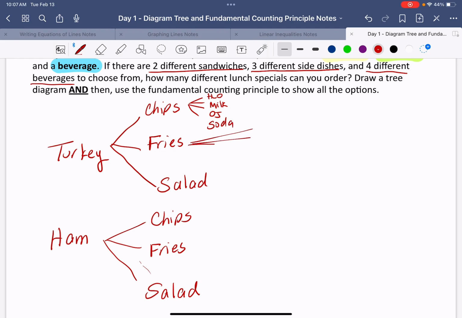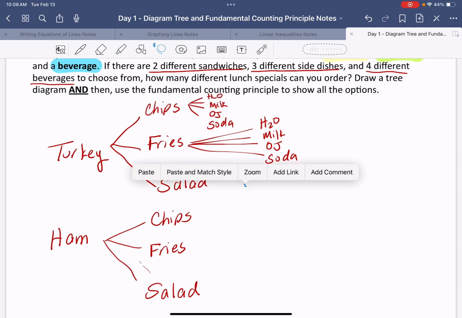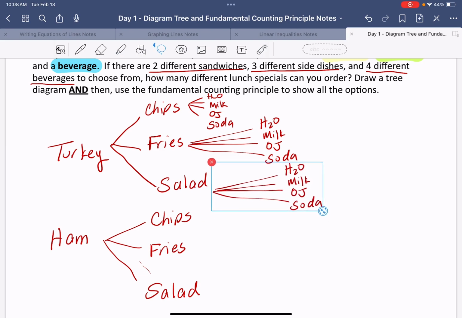And then I'm gonna draw these out here. I have, again, water, milk, OJ, soda, okay? What do you think I have for the next one? Yep, if you said salad has the same thing, how do I make a copy of this? Good question. Look at that. Copy. Paste. I've got that for my salad, okay?